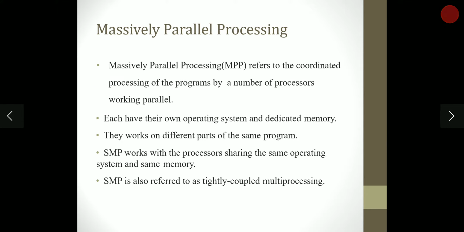Massively parallel processing. Massively parallel processing refers to the coordinated processing of programs by a number of processors working in parallel. Each has its own operating system and dedicated memory. They work on different parts of the same program. SMP works with processors sharing the same operating system and same memory. SMP is also referred to as tightly coupled multiprocessing.